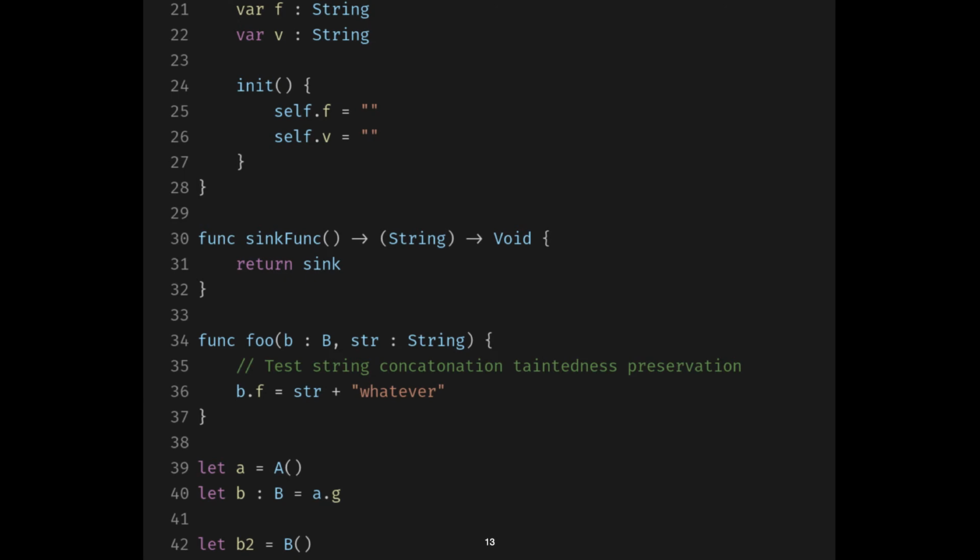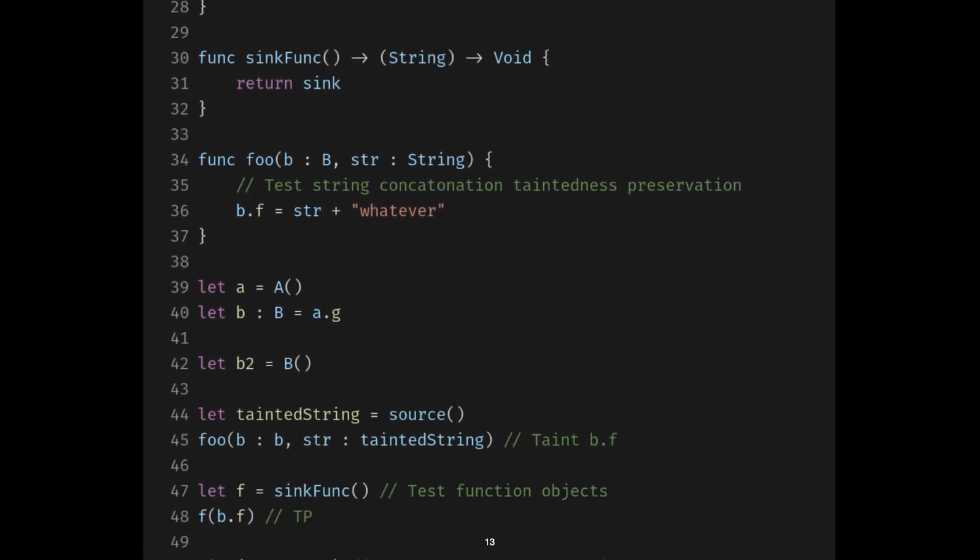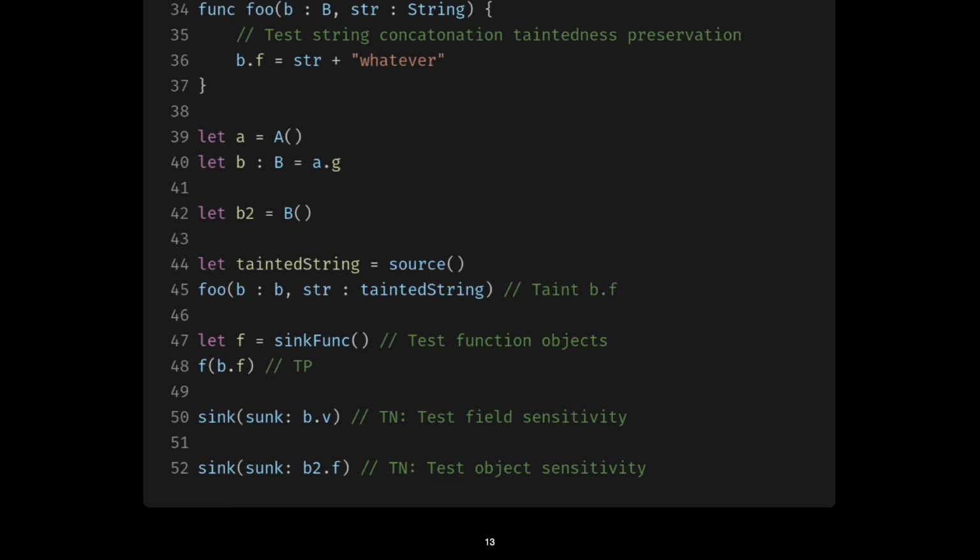Then we have a function called foo, which takes in a value of type B and a string. It concatenates that string with a static string and then writes it to the field F of B. And then here's actually where we use all of those classes and functions. So first, we create an object of type A. We assign the G field of A to the object B. We then create another object of type B. We create a tainted string. We pass that string to foo, where it is written to b.f, so that is after line 45, b.f should be tainted. We then create a function object representing our sink function, and then we call it with b.f. So we should detect a vulnerability at line 48 because b.f is tainted and f represents the sink function object.